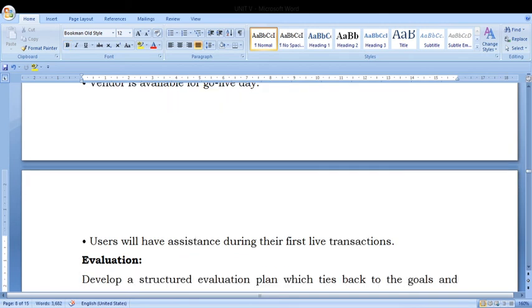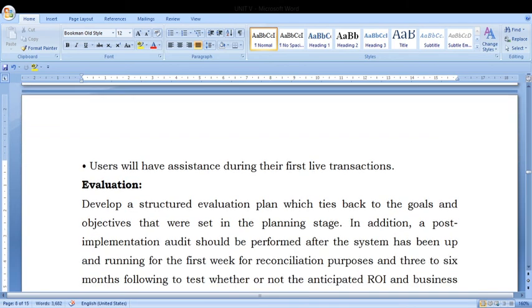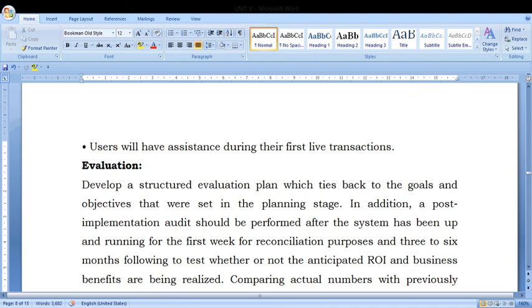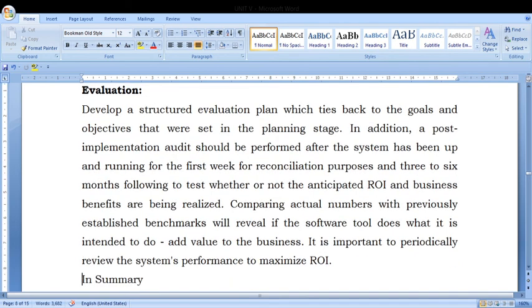Finally, develop a structured evaluation plan which ties back to the goal. What team we have assigned, what objectives we are setting, everything, whether once implementing the ERP system, it is matching or not. Post-implementation versus pre-implementation, what changes occur, what we are expecting, whether we meet our expectation or not, everything has to be done in the evaluation part.